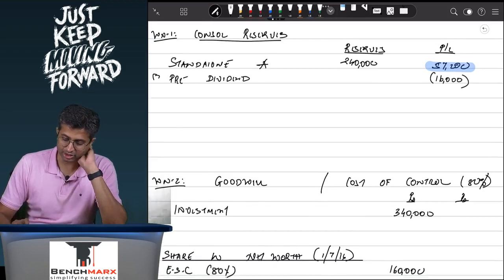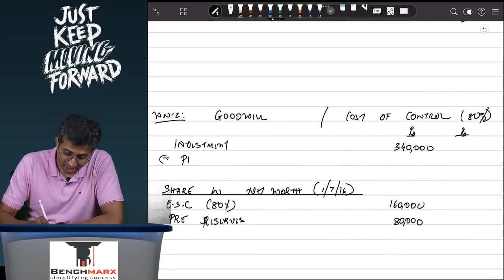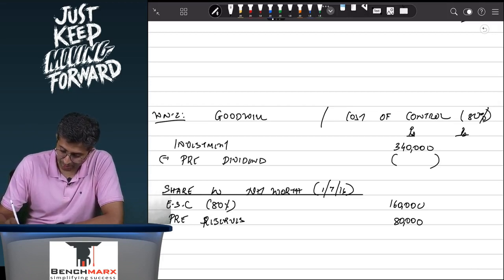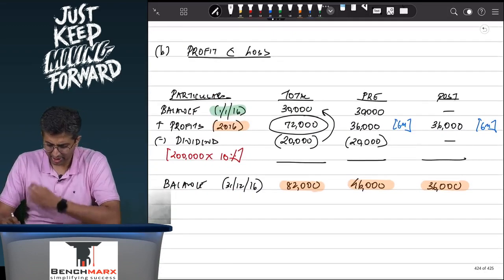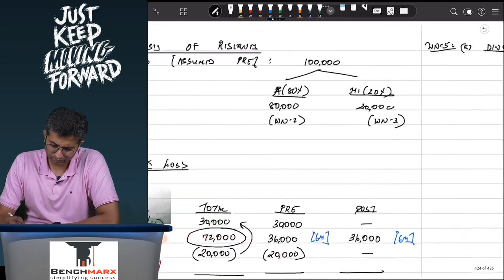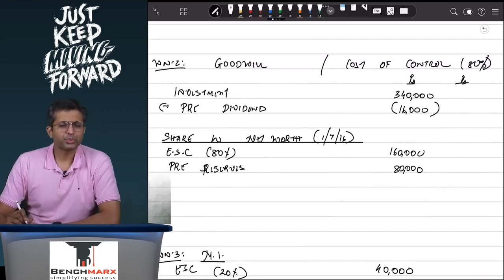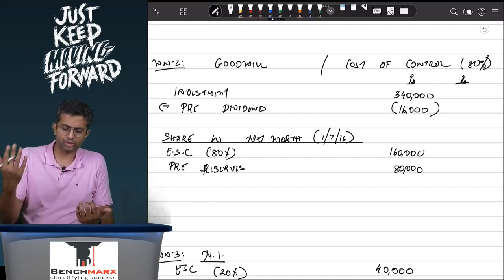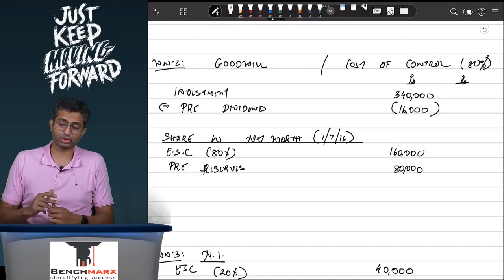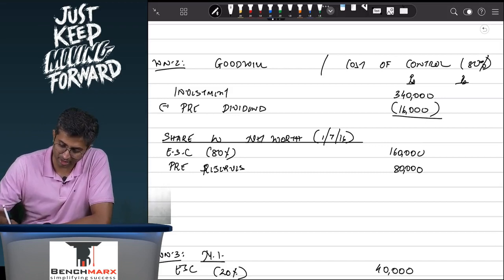The second effect of this would be against the investment. The investment is appearing at 3,40,000. However, if you subtract the pre-acquisition dividend, the investment actually should appear slightly lower, which is 3,40,000 minus, let us say, 16,000. Now, instead of preparing a statement, you could have also had a cost of control, in which case investment would have been on the debit side, equity share capital, pre-reserves and also pre-acquisition dividend would have come on the credit side. So, your rectified investment will be 340 minus 16 comes to 3,24,000.